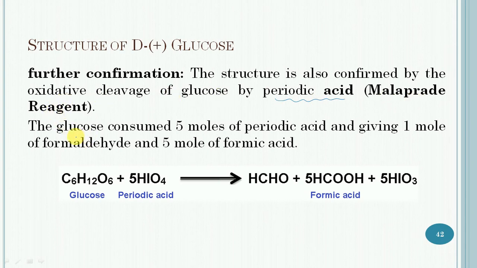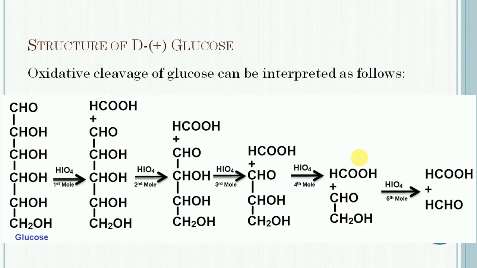In this case, glucose undergoes oxidative cleavage of carbon-carbon bonds and consumes 5 moles of periodic acid, giving 1 mole of formaldehyde and 5 moles of formic acid. So let us consider this reaction.